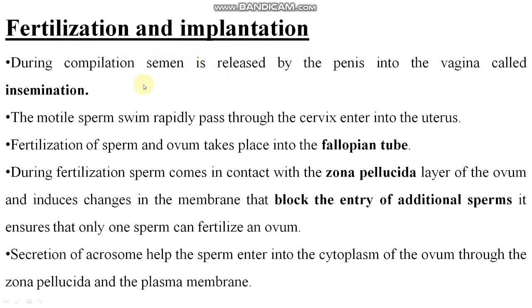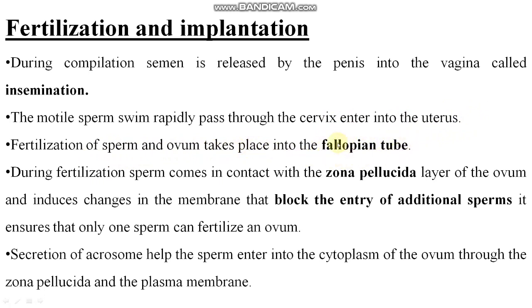Fertilization, you know, students, that a fusion of male and female gamete is called fertilization. During fertilization, semen is released by the penis into the vagina. This is called insemination. Right, the motile sperm swim rapidly past the cervix and enter into the uterus. You know the cervix, you know the uterus. Fertilization of sperm and ovum takes place in the fallopian tube.